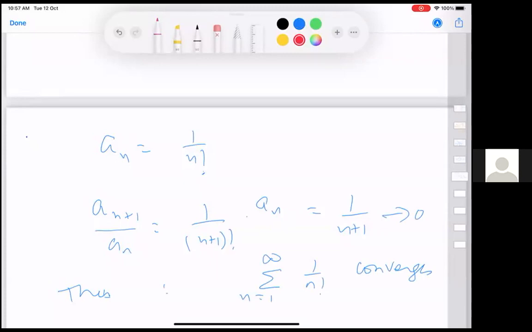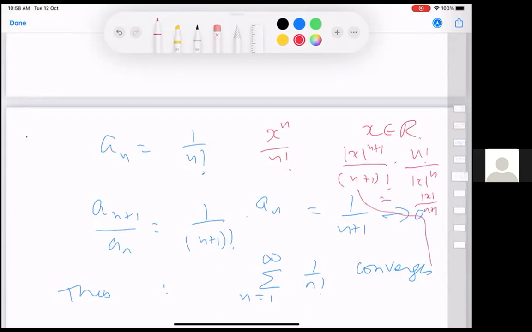We can tweak this a little. Instead of 1 by n factorial, we can take x to the power n by n factorial, x belonging to R. Then this ratio is going to be |x|^{n+1} divided by (n+1) factorial, times n factorial divided by |x|^n, and that is equal to |x| divided by (n+1). Whatever x is, x is fixed, |x| divided by (n+1) as n goes to infinity will go to 0.